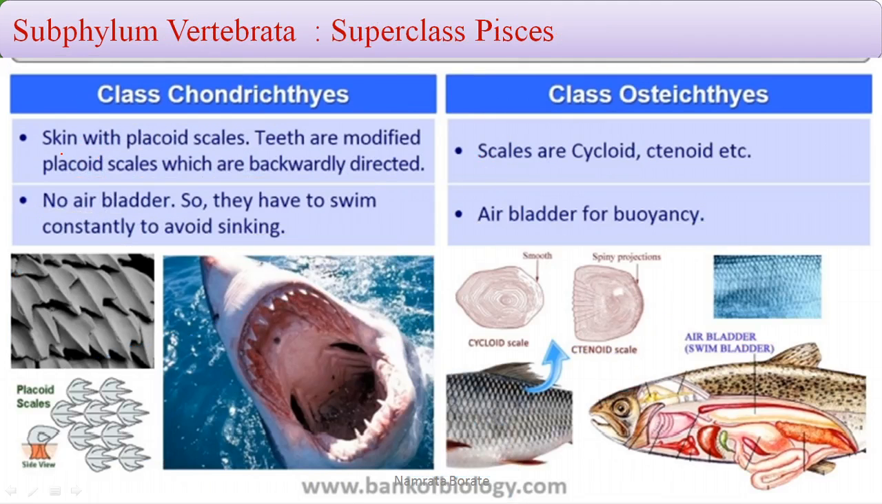The next one is the scales. Chondrichthyes have placoid scales. The teeth are modified placoid scales which are backwardly directed. But the scales present in Osteichthyes are cycloid scales, means smooth, or they may be scales with spiny projections, that is ctenoid scales. In Chondrichthyes there is no air bladder, so they have to swim constantly to avoid sinking. In Osteichthyes, there is a presence of the air bladder which is used for buoyancy.